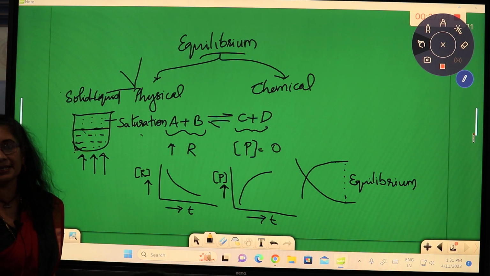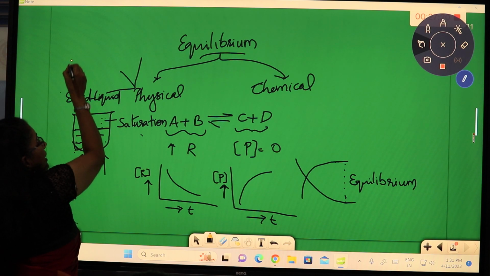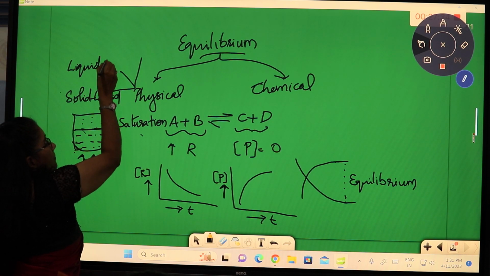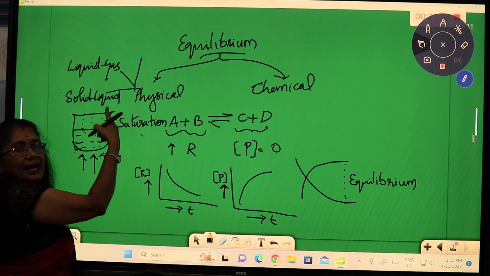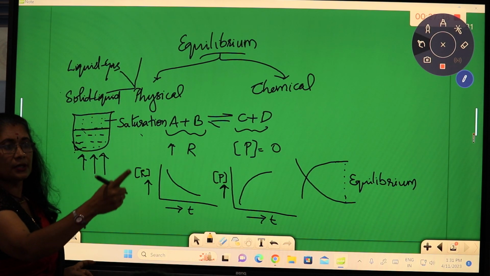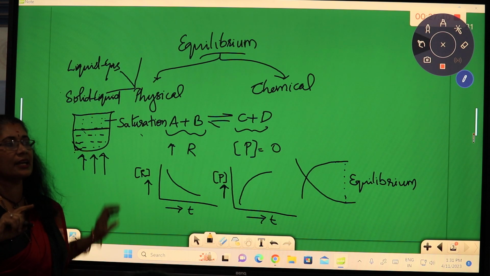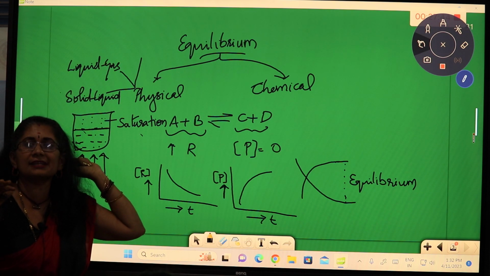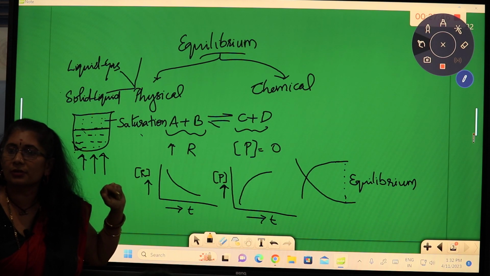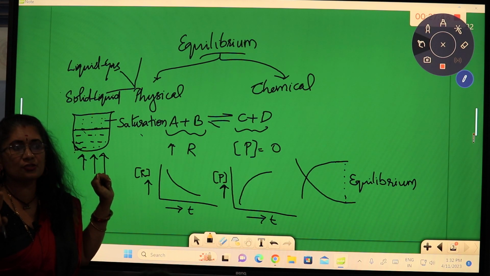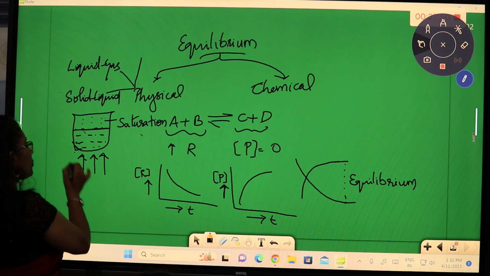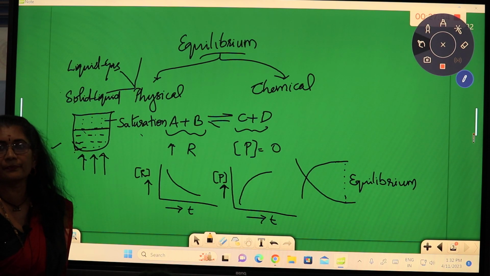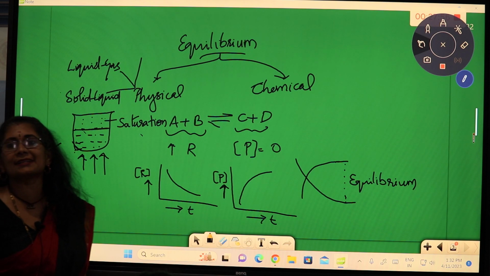equilibrium is attained. Now, if I go to the liquid gas equilibrium, the rate of vaporization or rate of evaporation, when it is equal to the rate of condensation again, it's known as at equilibrium. That is what we have discussed now. This is the liquid gas equilibrium. Right? Now what is solid gas equilibrium?